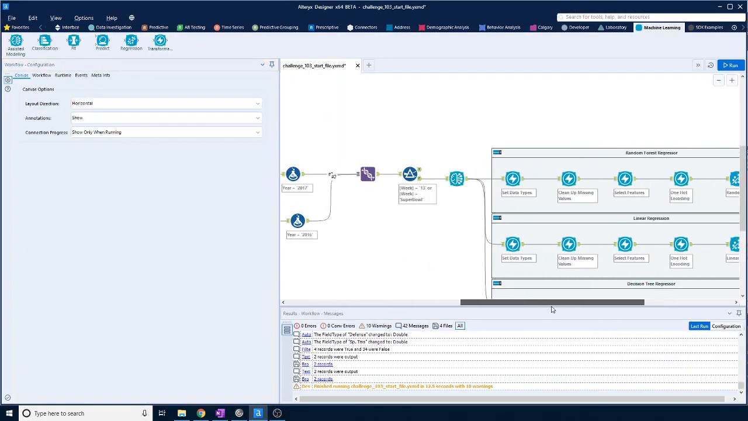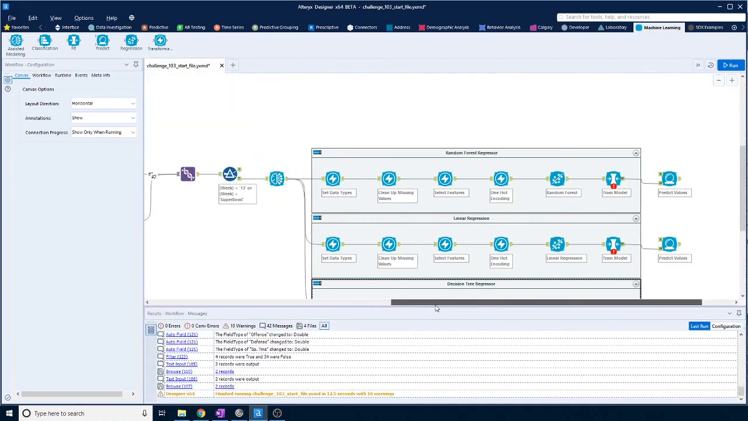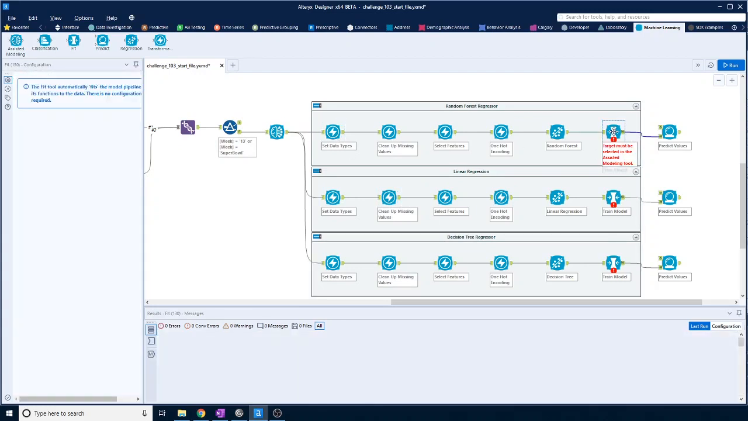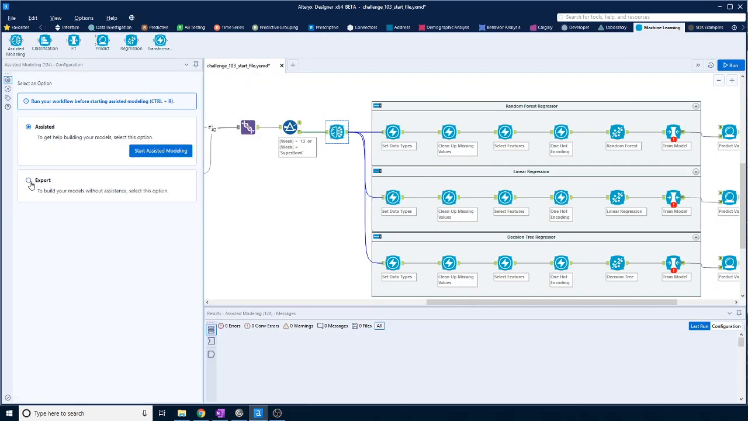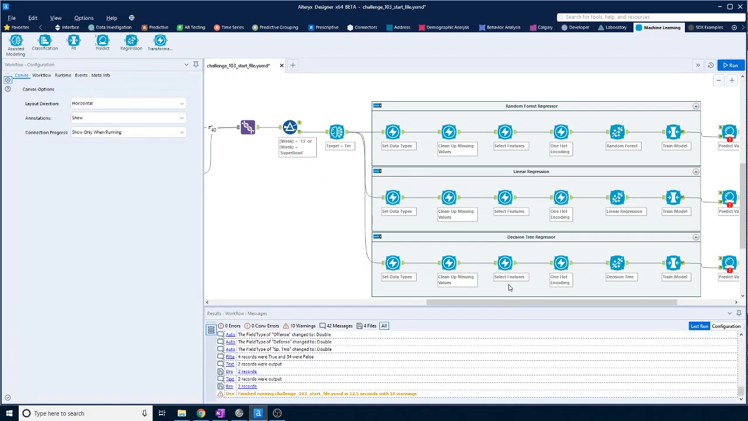Okay, here we go. So if we go along here, you can see we've got an error there. Let's make it a bit wider so we can see what we're doing. So it's created three: random forest, linear regression, decision tree. Okay, so this is saying target must be selected in the assisted modeling tool. This is the assisted modeling tool. Now I think you have to, oh, here we go, in the expert. Don't know why that's in there. Let's try that, see if that makes a difference. Ah, there we go, right, okay.